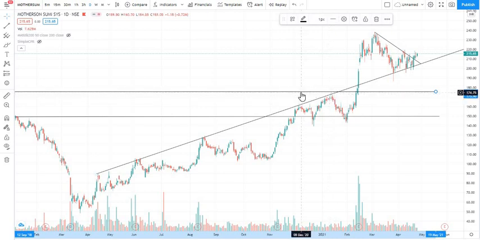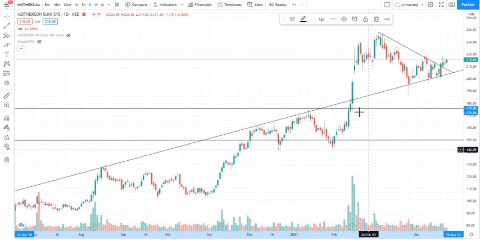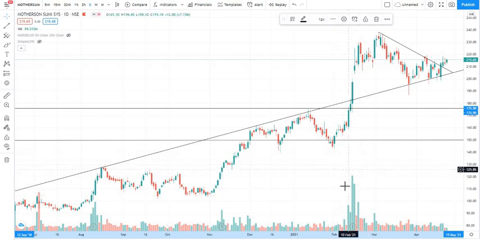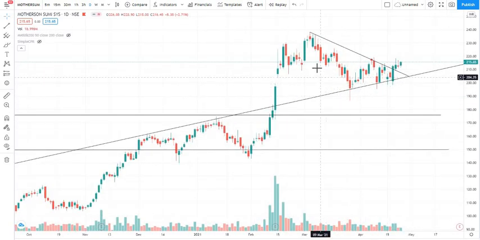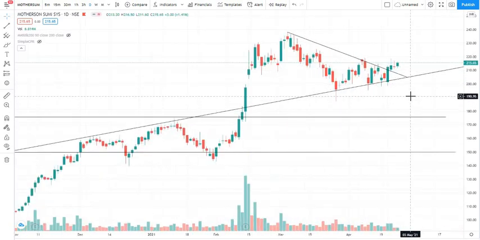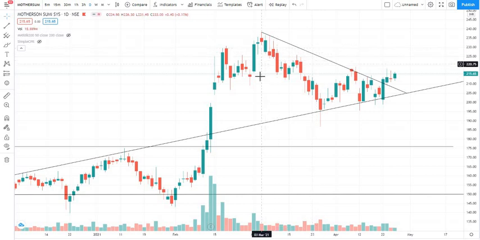One is this resistance line, and one is this internal trend line, which has been acting as a resistance. Once it gave a breakout with good volume, it started moving up. Later it is consolidating inside a triangle pattern, and now it has given a breakout.